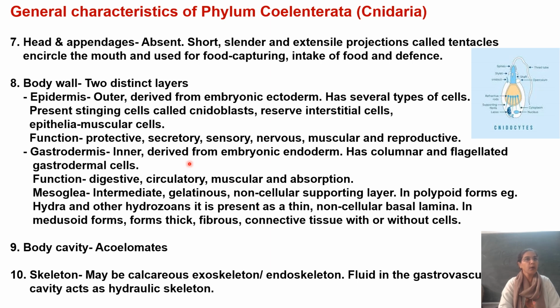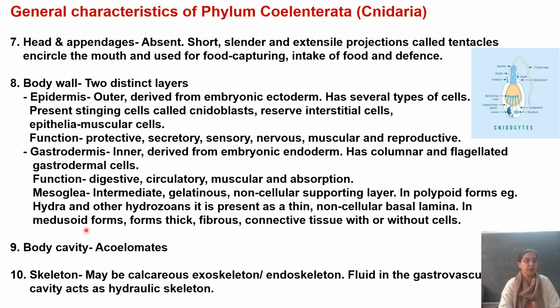Now, since there is no mesoderm, so between the two layers, epidermis and gastrodermis, there is present an intermediate gelatinous non-cellular layer. यहाँ पे कोई भी cells derive नहीं होते, so that is why it is a gelatinous supporting layer, जिसे हम कहते हैं mesoglea. अब जो polypoid forms हैं, for example hydra and the class hydrozoa को जो बिलोंग करेंगे सिलेंट्रेट, यहाँ पे जो मीजोग्लिया है, it is very thin and in the form of non-cellular basal lamella, सिर्फ एक बेसल मेम्ब्रेन की तरह होगी.